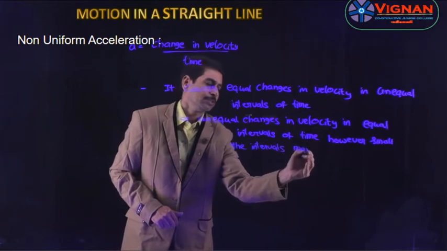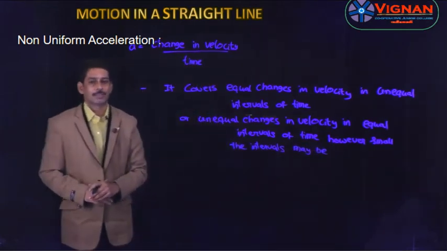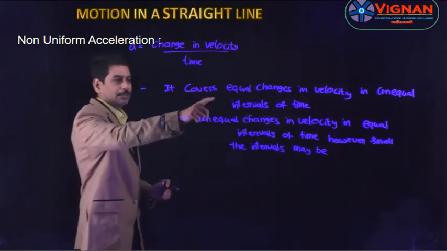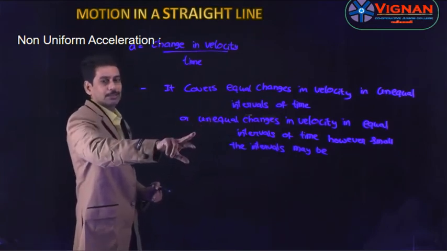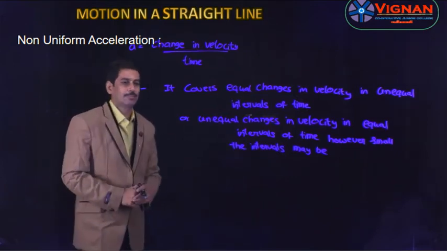So this is the definition of non-uniform acceleration. The acceleration of a moving body is said to be non-uniform if it covers equal changes in velocity in unequal intervals of time or unequal changes in velocity in equal intervals of time, however small the intervals may be.